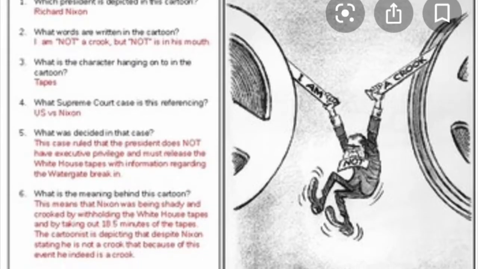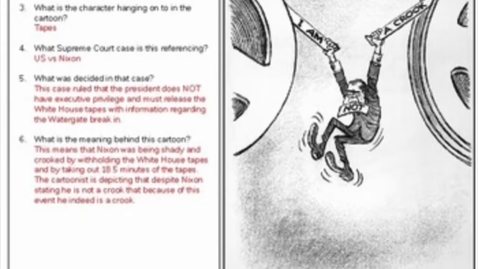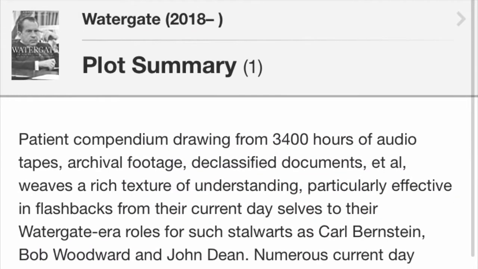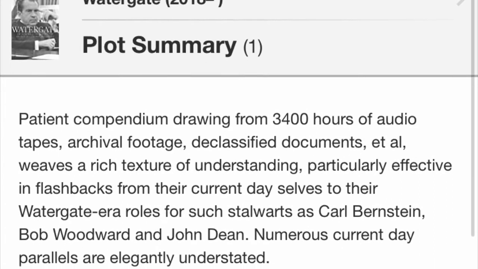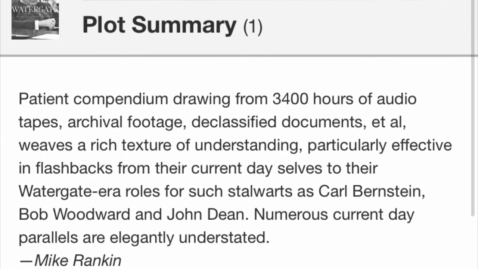Textbooks. This is a page from a textbook that allows students to analyze the event. Documentaries. A simple Google search will also bring you to countless documentaries about the Watergate scandal, like this one.